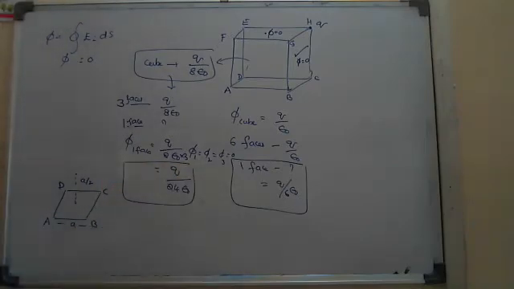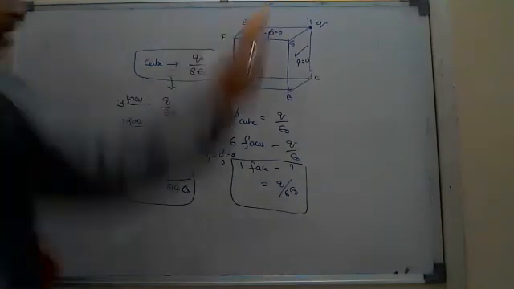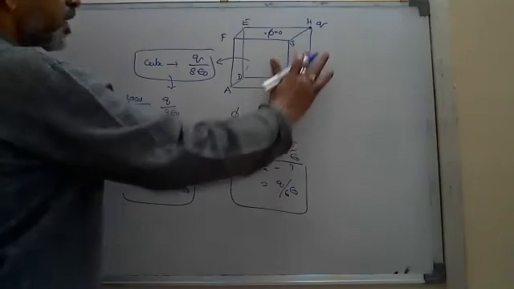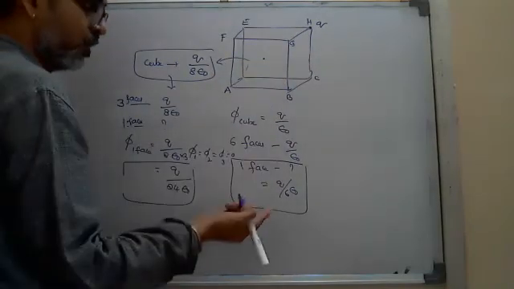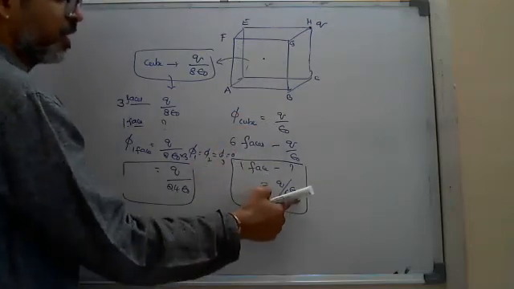Okay, I think now you can say the answer even if I ask that question. Suppose the charge is placed at the center: you told, through the cube, Q by epsilon naught, through 1 face, Q by 6 epsilon naught.